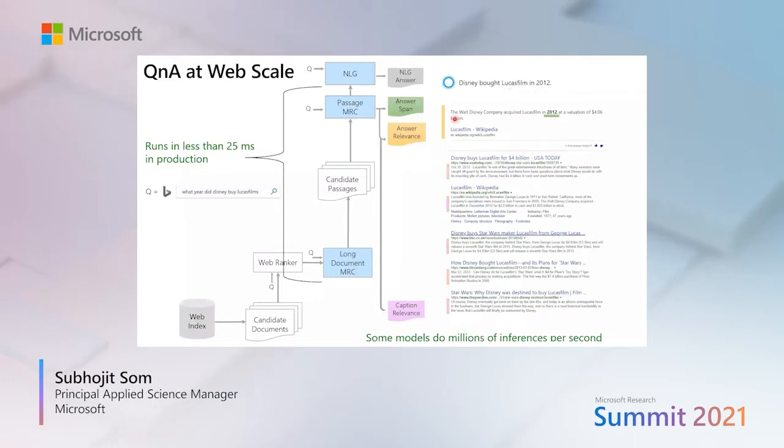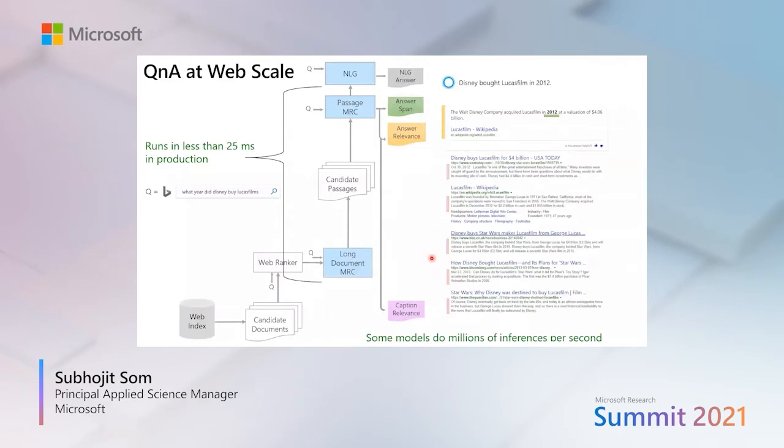And one remarkable thing is that this whole stack, where these are all deep learning models, we run in production in less than 25 milliseconds. And some of these models in the production system get about millions of inferences per second, which is a massive scale.